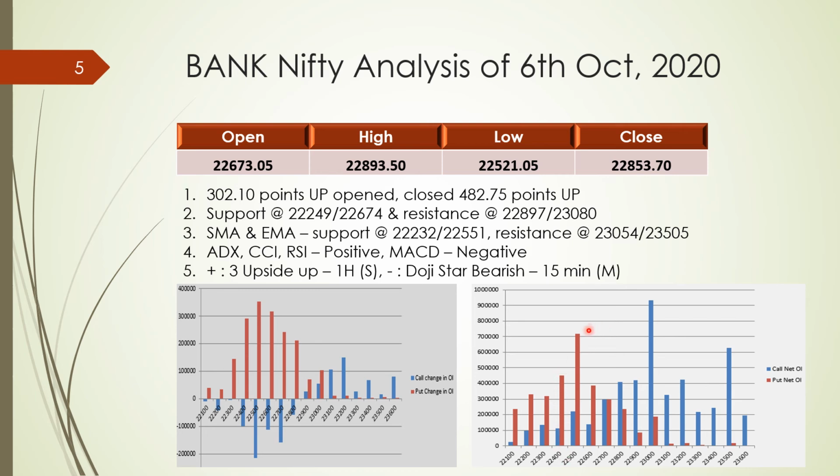So this chart talks about a larger range, but 23,000 should act as an immediate resistance at this moment for the market or for tomorrow's trade. But if it breaches, then this unwinding would take place, and then it may try to go a bit up. So I'm expecting a 22,800 or 900 to 27,200 range for tomorrow's trade.